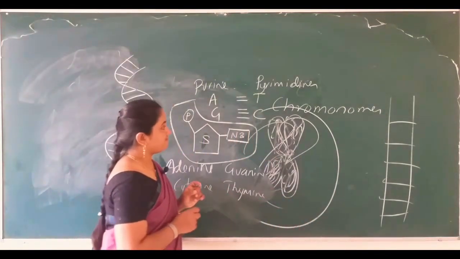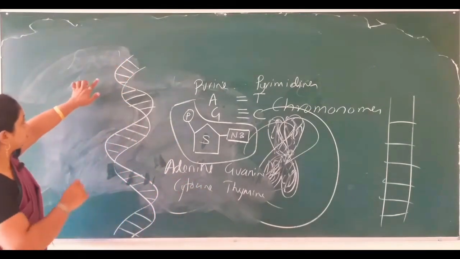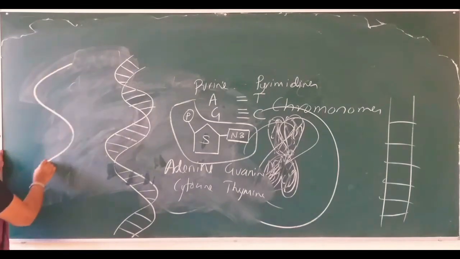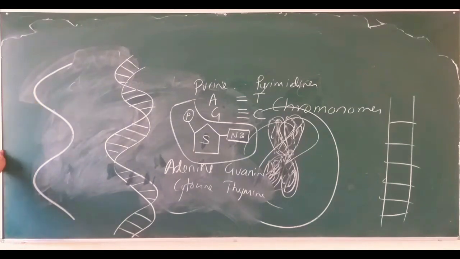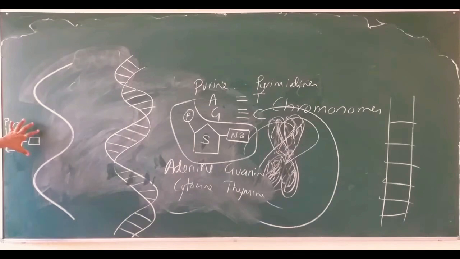And if we talk here, consider this is only one strand. I'll draw here. Think of this. One strand is going in a parallel direction, like here we have a nitrogen base, sugar, nitrogen base, and phosphate group.